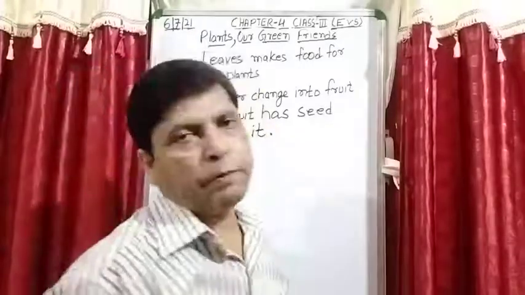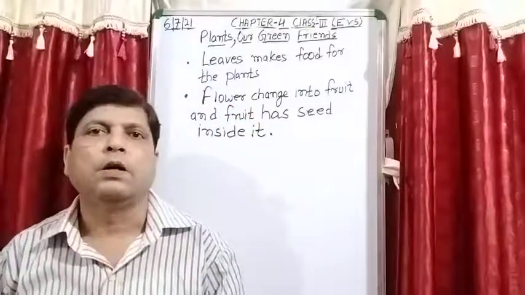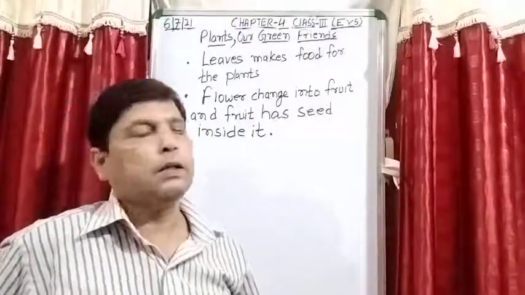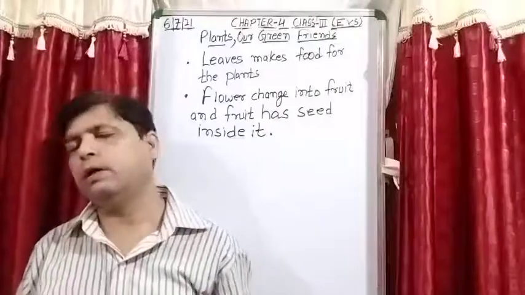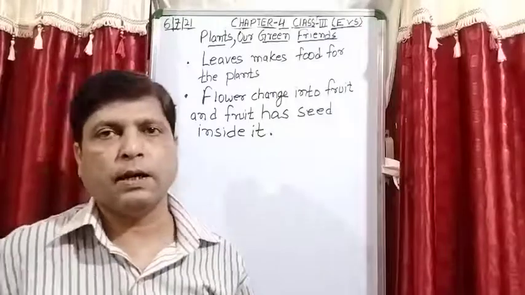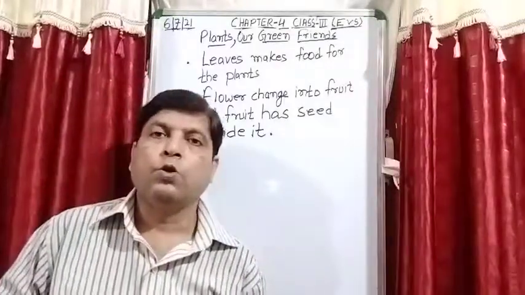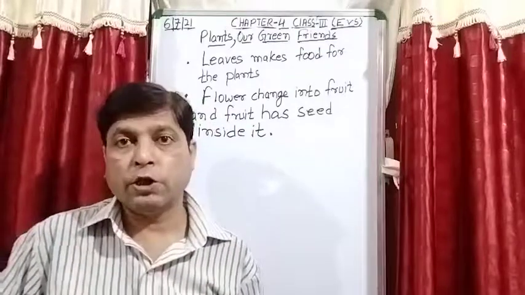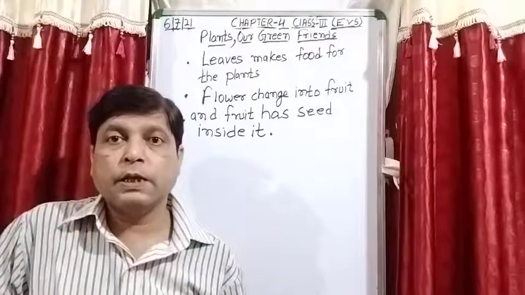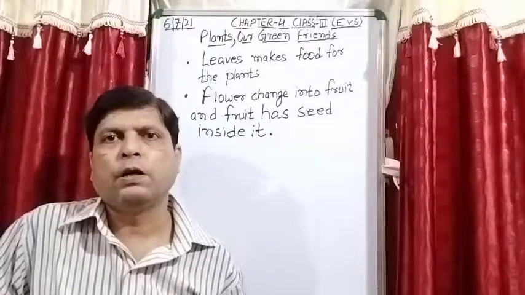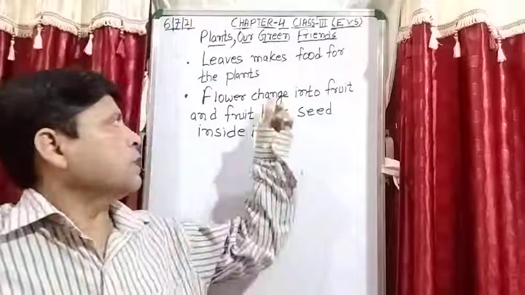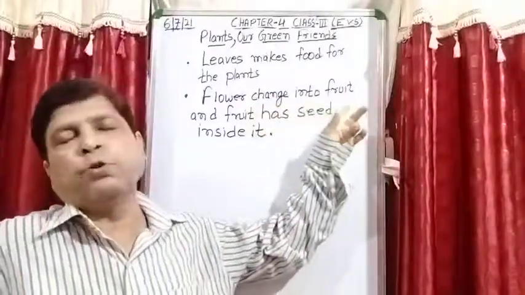So this topic is not given in very much detail in your book, but flowers change into fruit, and the fruit has a seed inside it. Students, a very small discussion about this is given in the book up to class 3 standard. In class 5 the teacher will explain why we say that the seed is present inside the fruit. No detailed study is given, that is the reason. It is just for your understanding: flower changes into fruit.